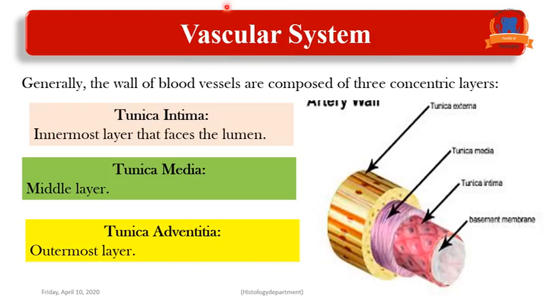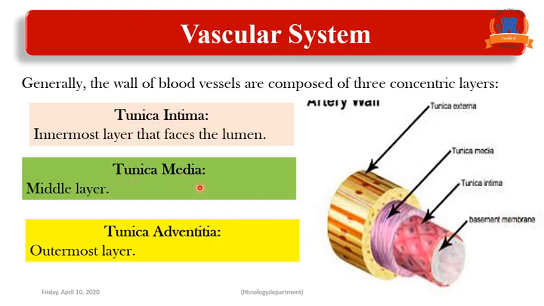Generally, the wall of any blood vessel is formed of three concentric layers: tunica intima, tunica media, and tunica adventitia. The word tunica means layer, but when we are talking about the vascular system, we use the word tunica. Regarding the tunica intima, it is the innermost layer. It is formed of simple squamous epithelium resting on basement membrane and subendothelial connective tissue.